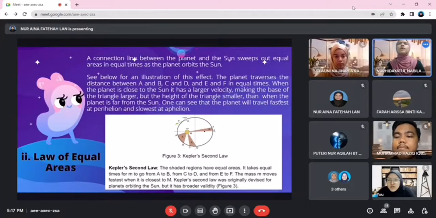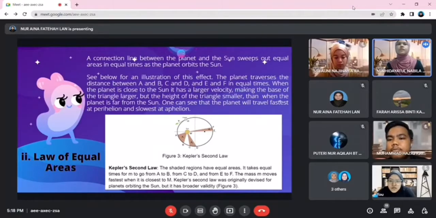See below. For an illustration of this effect, the planet traverses the distance between A and B, C and D, and E and F in equal times. When the planet is close to the Sun, it has a larger velocity, making the base of the triangle larger but the height of the triangle smaller than when the planet is far from the Sun. One can see that the planet will travel fastest at perihelion and slowest at aphelion.